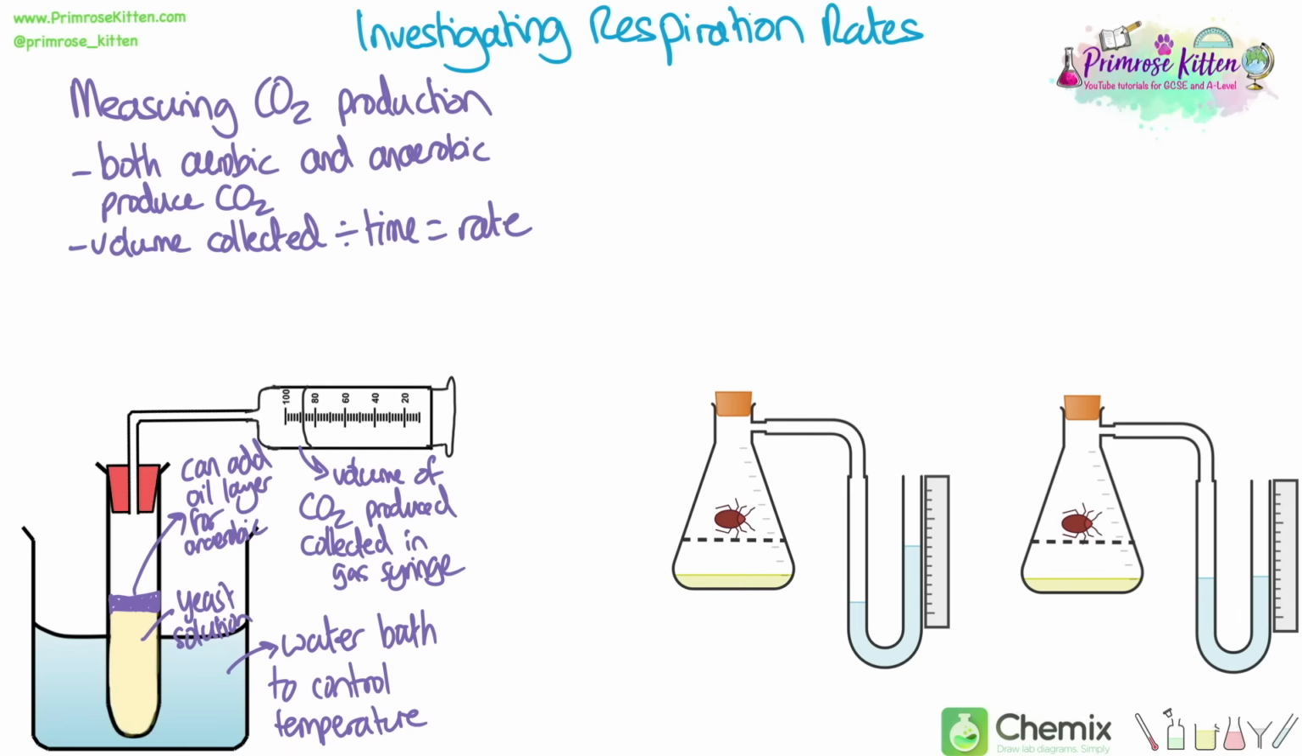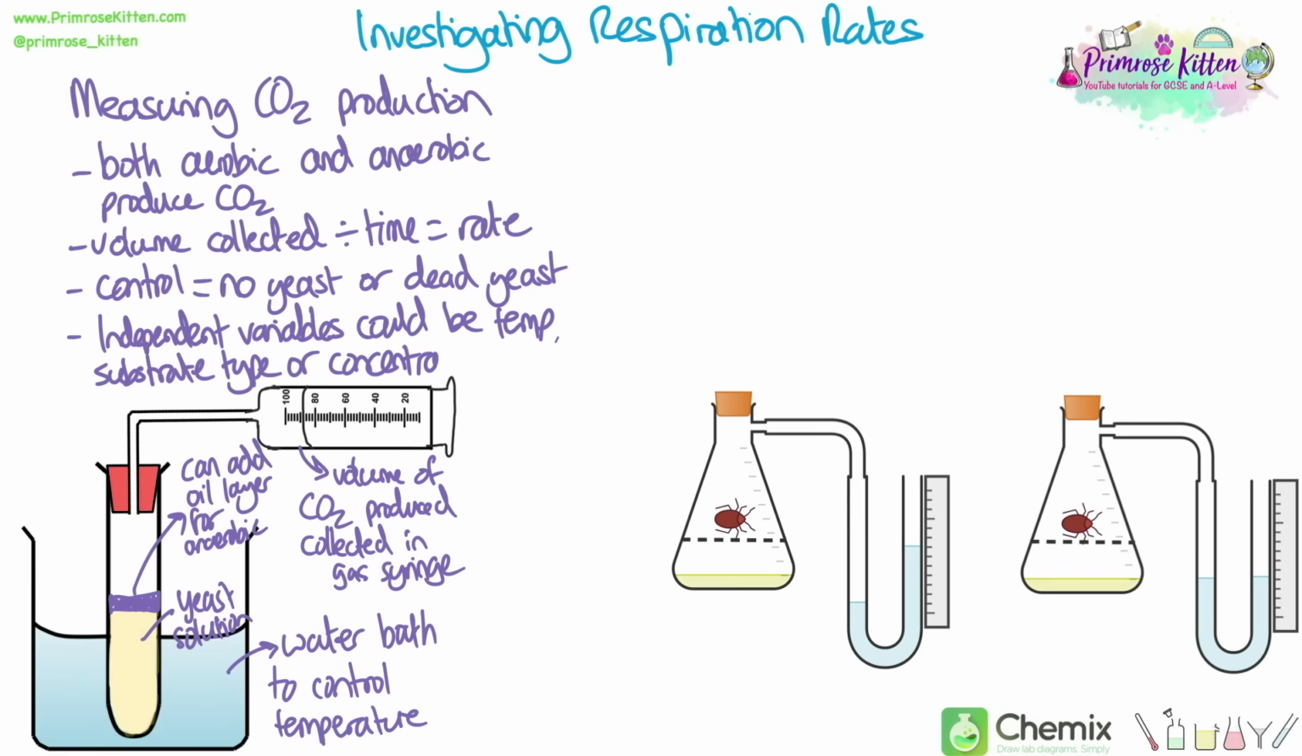In order to measure the rate, we would calculate the volume of gas collected and divide it by the time we collected it in. We can carry out a control for a comparison where we have either no yeast or dead yeast. You can boil yeast to a high temperature in order to kill it. We've got a water bath here to control temperature, but you could also look at something like the substrate type or the concentration.